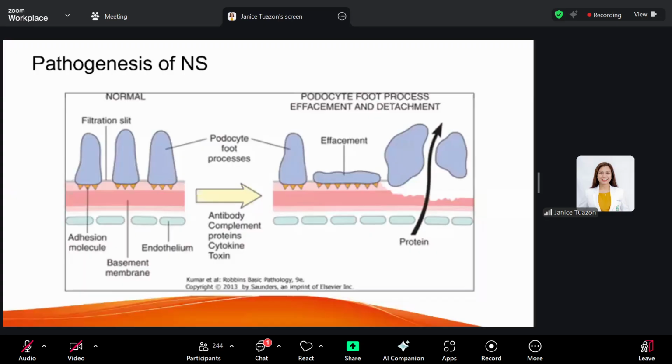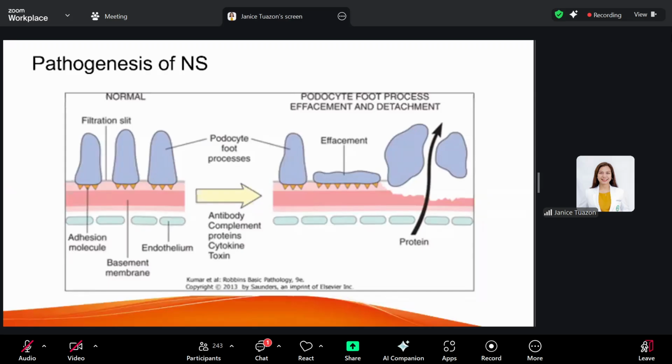Now for the pathogenesis of nephrotic syndrome, the glomerular filtration barrier is compromised. There is foot process effacement. It may be immune mediated due to systemic circulating factors, or non-immune due to podocyte-related factors or genetic variants, as I mentioned earlier. But the resulting pathology would be foot process effacement.